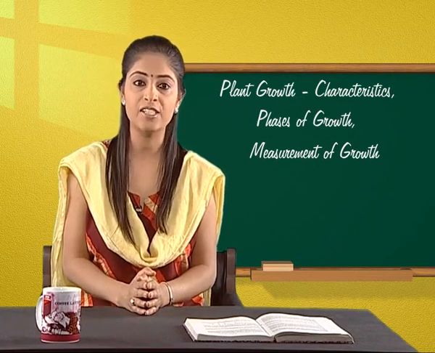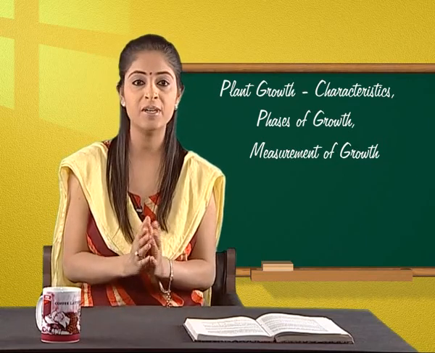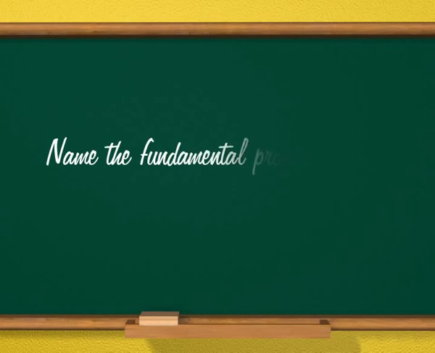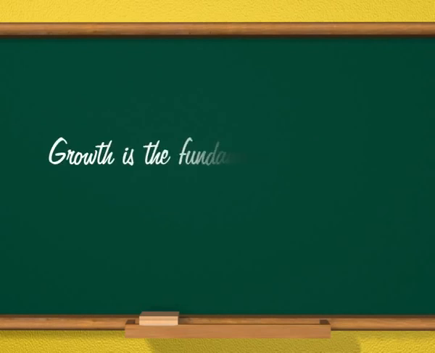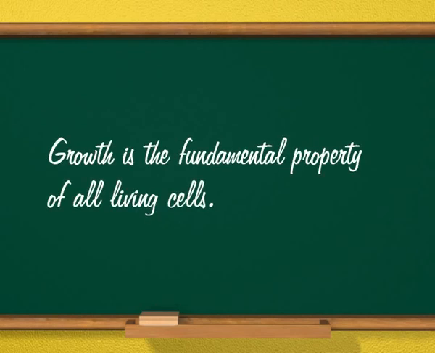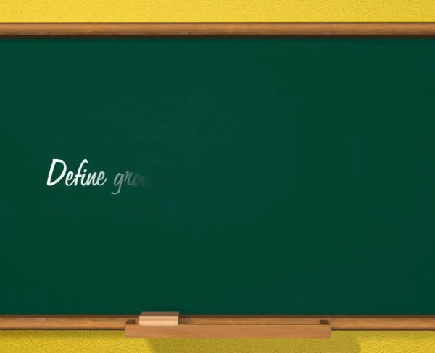Here is a quick test for you to find out how much you have absorbed. Question 1. Name the fundamental property of all living cells. Answer. Growth is the fundamental property of all living cells. Next question is, define growth. Answer.